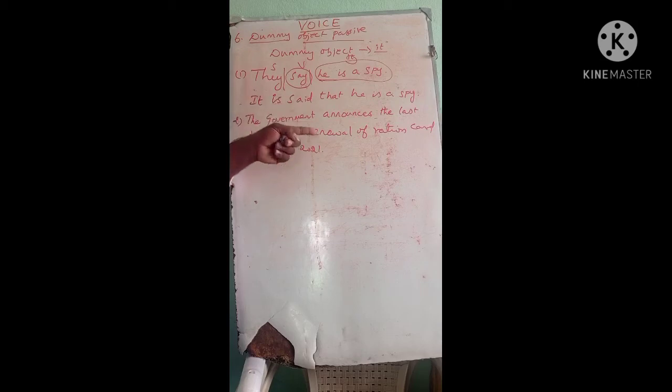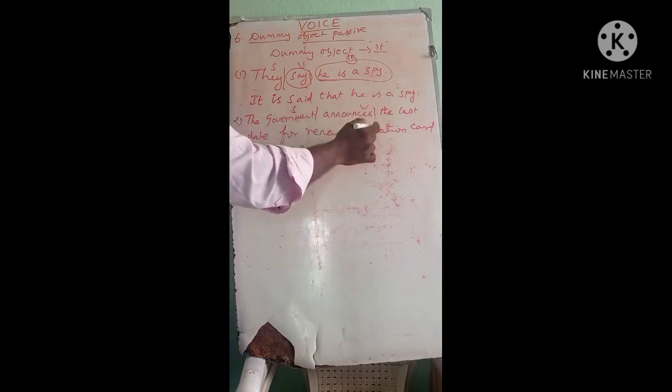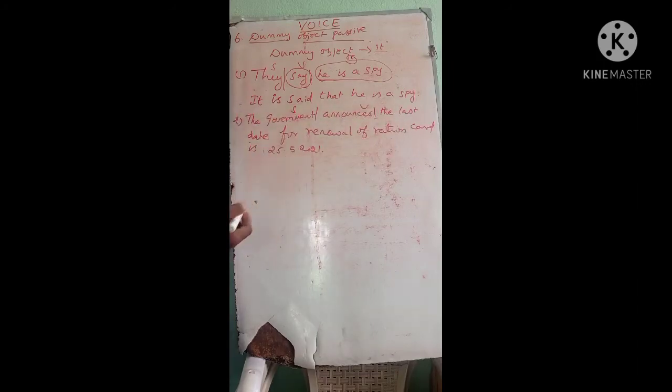If you are given this lengthy sentence, how do you change it? "The government" is the subject, "announces" is the verb. The entire rest is the object.